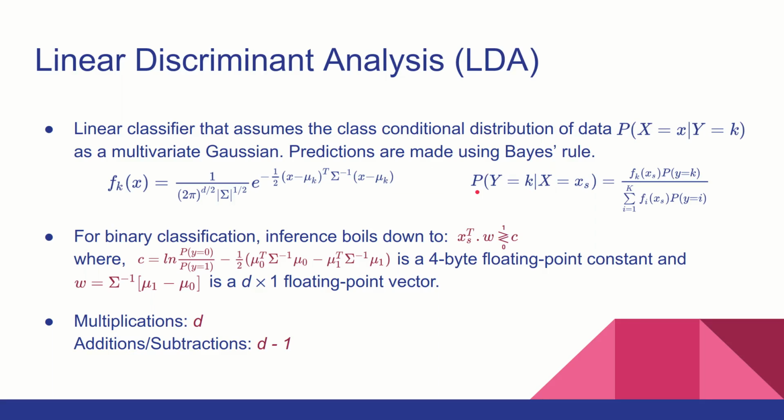And if you solve these two equations for binary classification, the inference boils down to a simple equation, which is x transpose w greater than or less than c. So c is this big formulation, which when solved boils down to a single 4-byte floating point constant, and w is a d cross 1 floating point vector. So both c and w can be calculated at the edge and then offloaded to the microcontroller. Looking at this, you can clearly see that you have d multiplications, where d is the dimension of the data and the dimension of your vector as well. So you have d multiplications, d minus 1 additions, and a single comparison when it comes to inference.